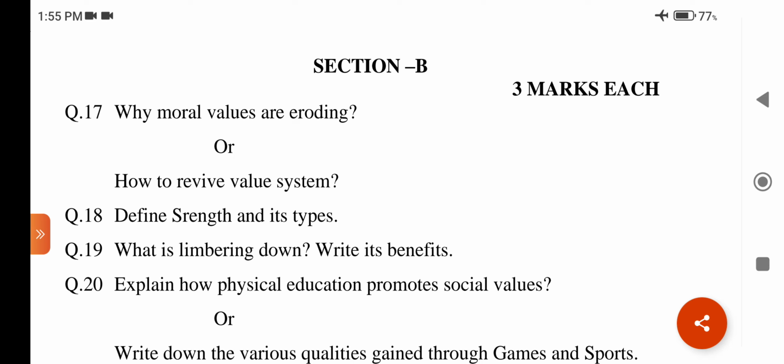The answer may be: moral values are eroding in the modern sphere due to many reasons. A few reasons are listed below. Number 1. There is hardly any moral lesson in school curriculum. Number 2.